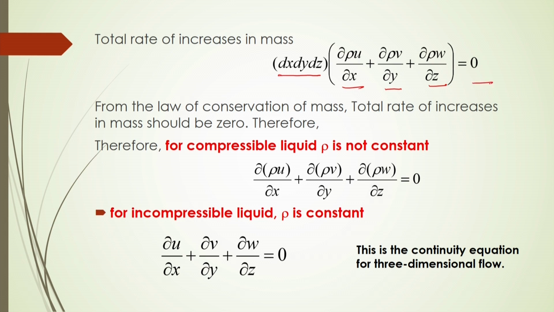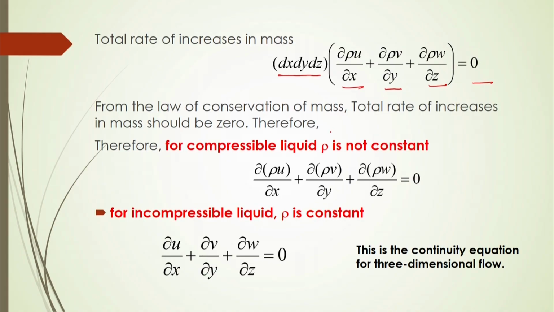that will be equal to 0, because there is no storage of mass of fluid in this particular section, that is, steady state operation. We are considering the mass conservation law, so simply you can write this. From the law of conservation of mass, the total rate of increase in mass should be 0. Therefore, after simplification, dividing by the volume dx dy dz, we get this equation.